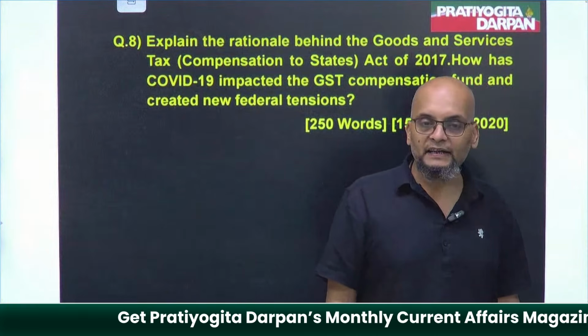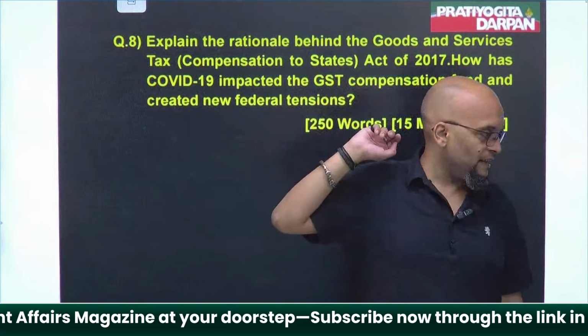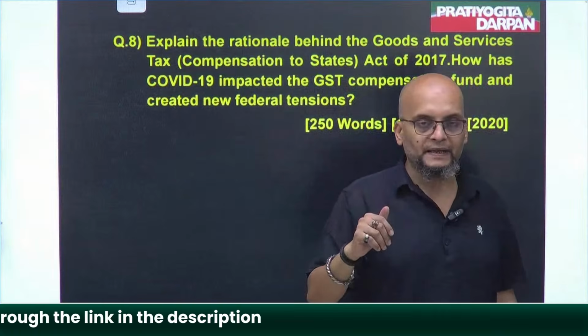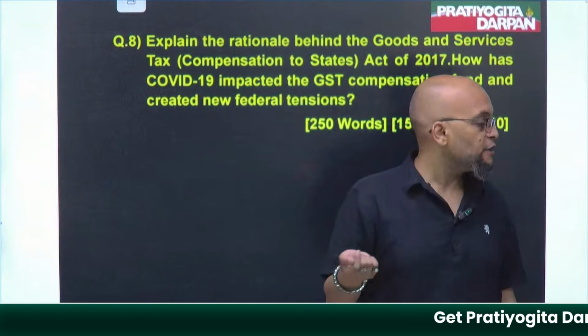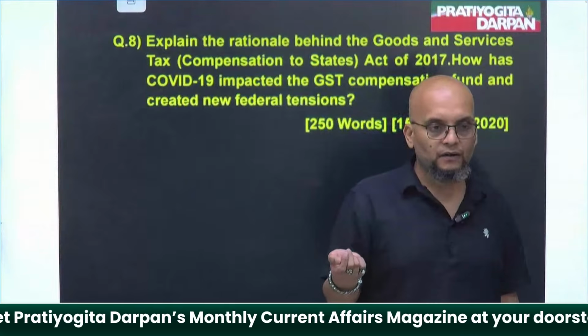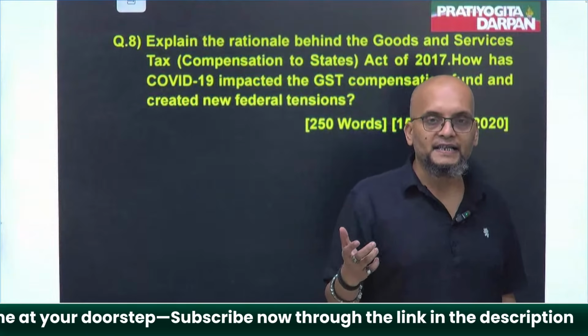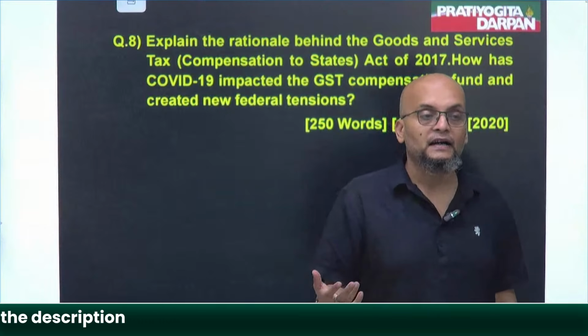And that's why if you go to 2021 and get hold of the news clippings or the dialogues of the leaders of opposition, whether it's Mamta Banerjee or Kejriwal, any such chief minister, they are shouting and saying that the center is not giving our money.